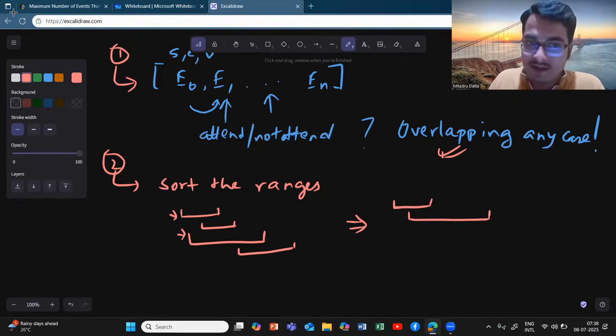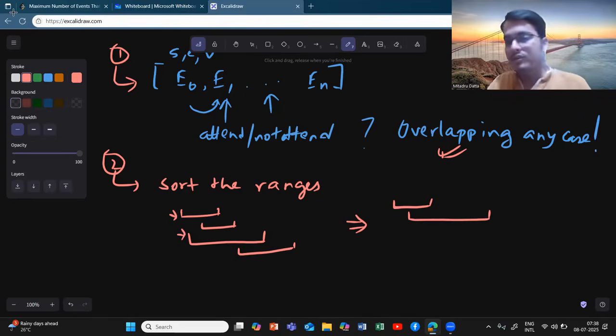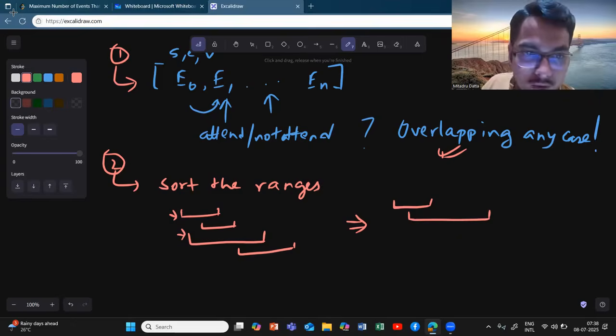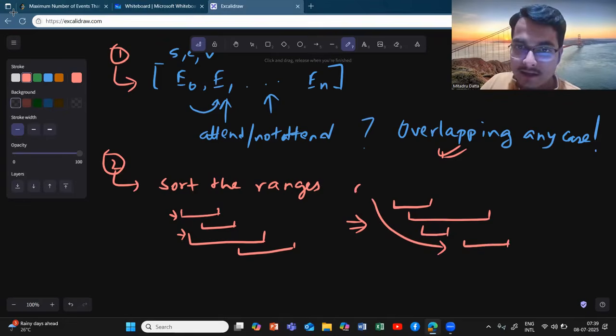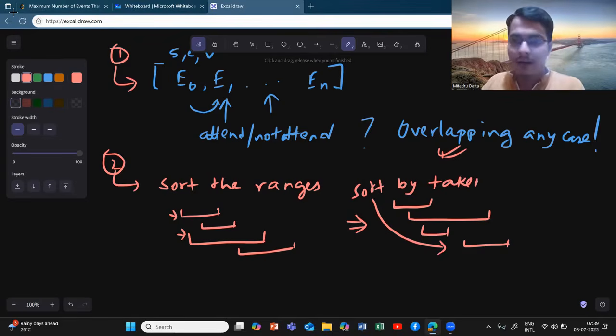You see, sort by the start time, so that you ensure that after one ends only you start something. So if you have something like this, then this is another one, and this is another one. Sort the indexes by start time. But does this ensure completely non-overlapping? No, right? So what is the criteria of overlapping?